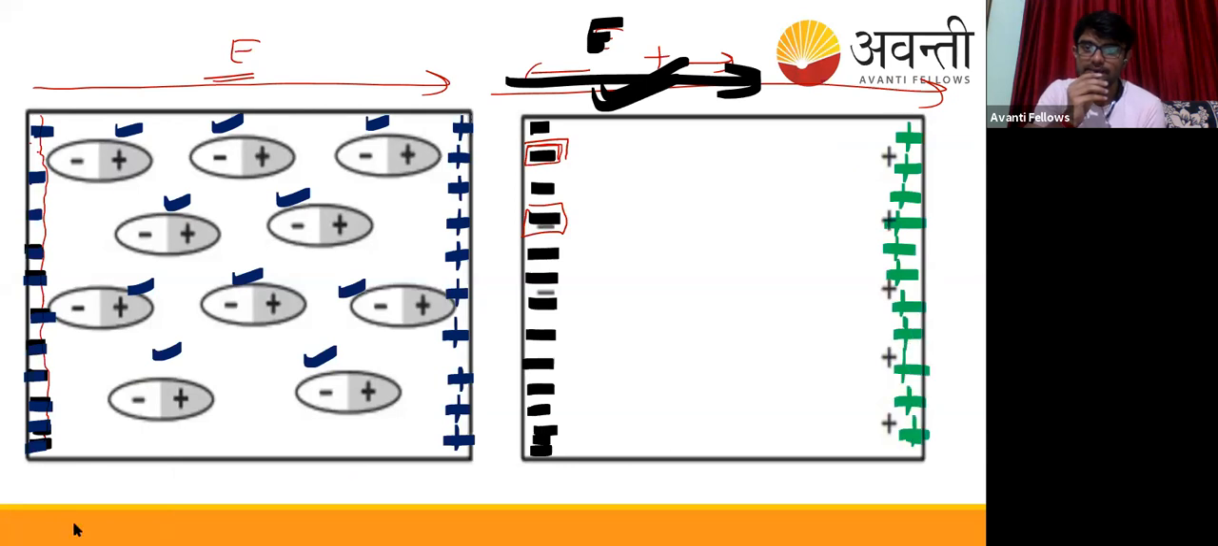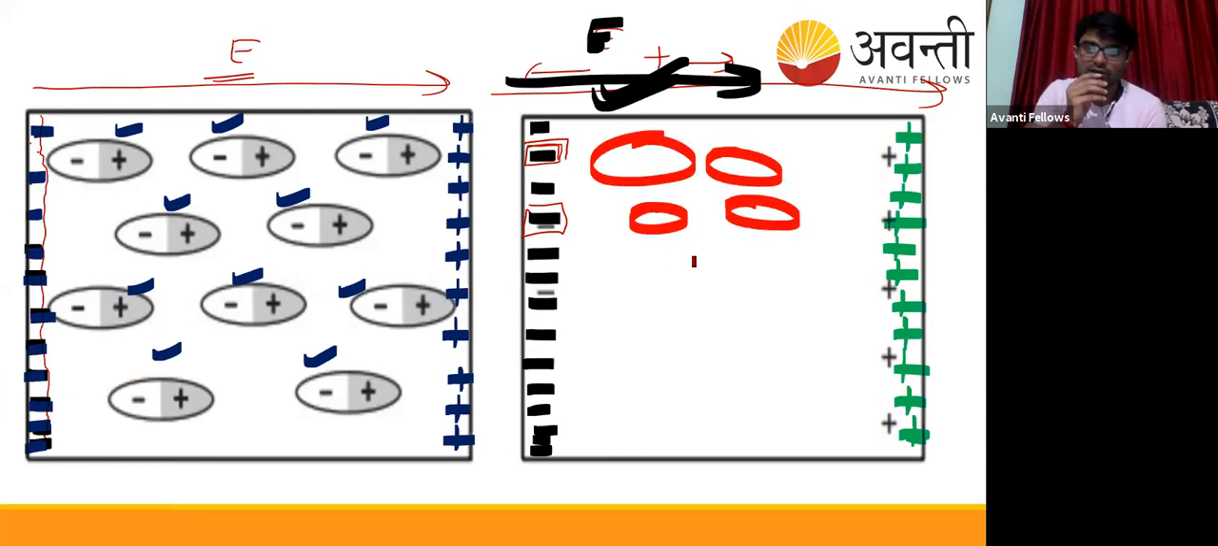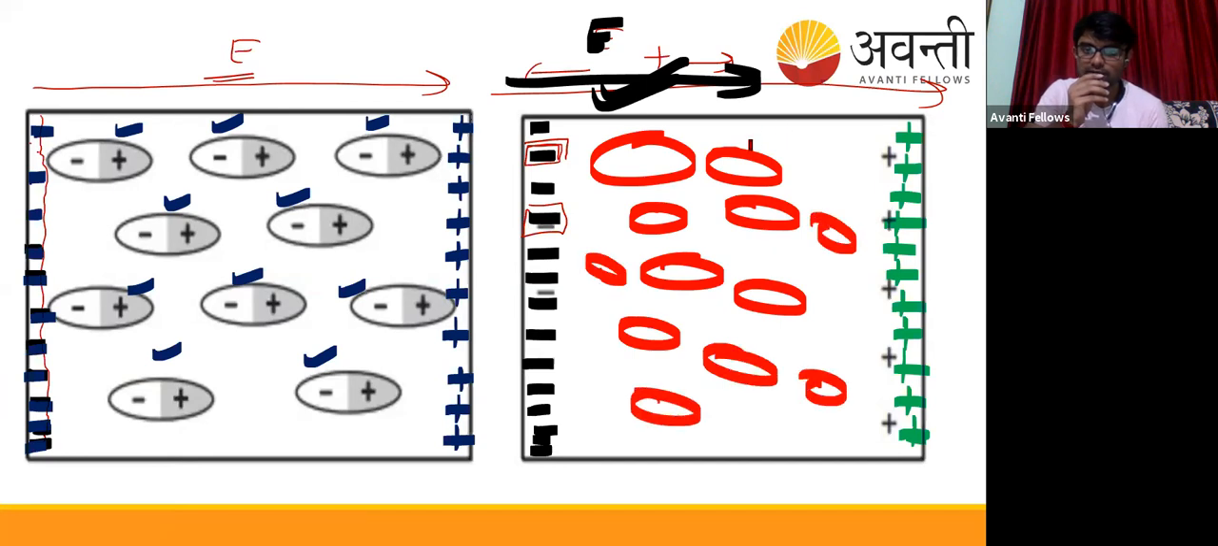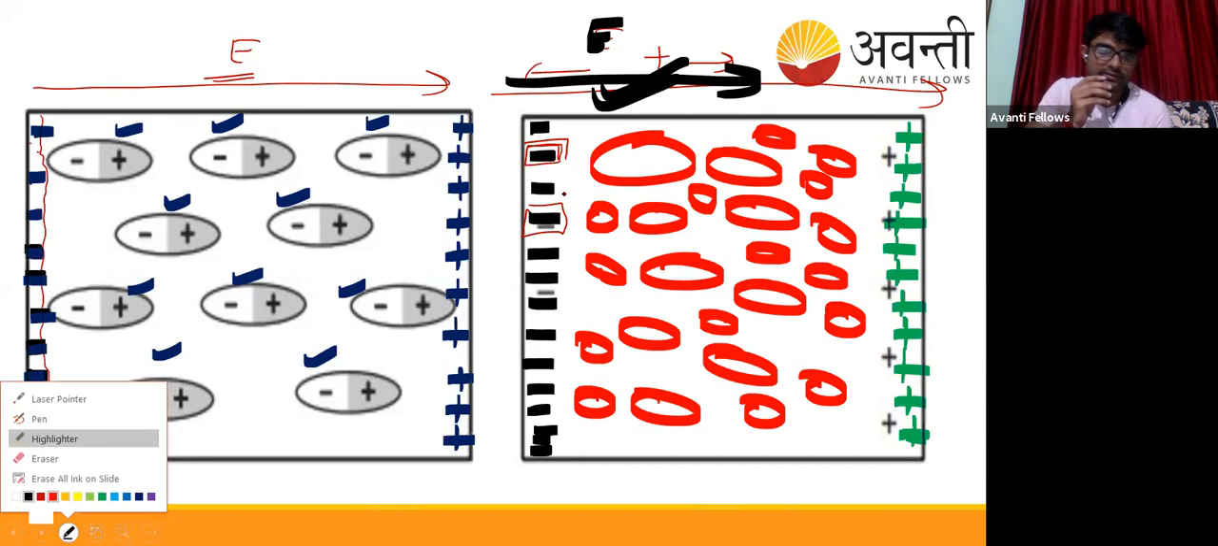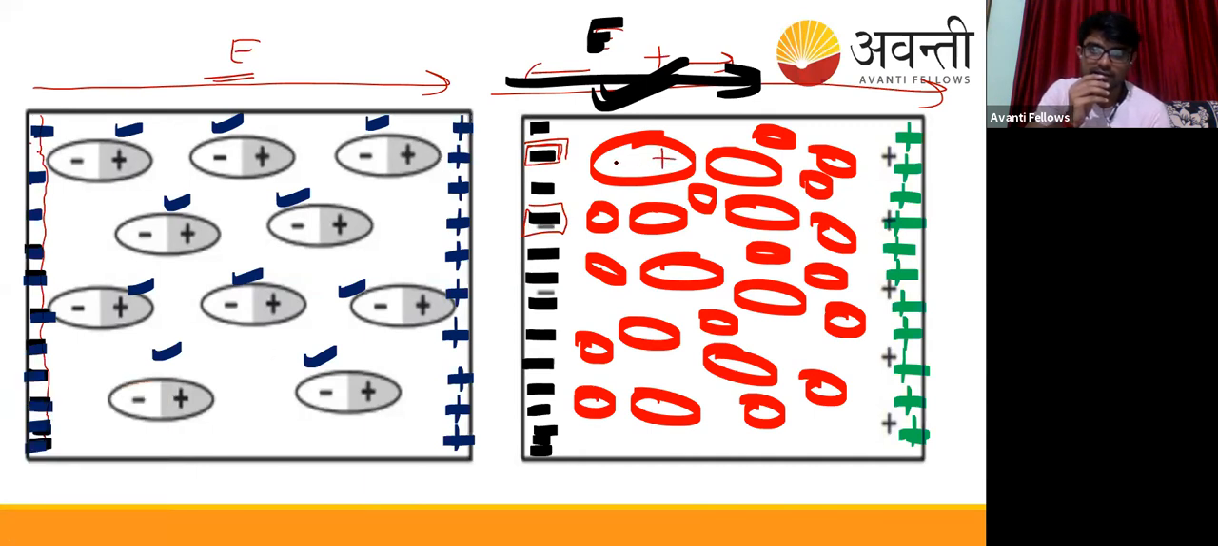Because actually there are a lot of such random polar molecules in this polyatomic material. By polyatomic we mean, monatomic means having a single atom, polyatomic means having multiple atoms, like molecule atoms being combined. So it's like this, plus minus plus minus plus minus plus minus, like this. Okay, this is a rough diagram I have drawn here just to make you understand the concept.